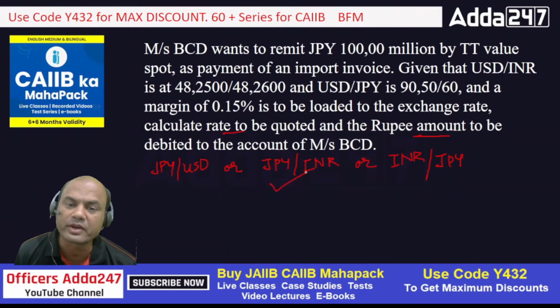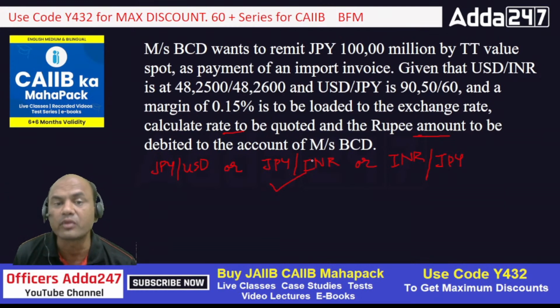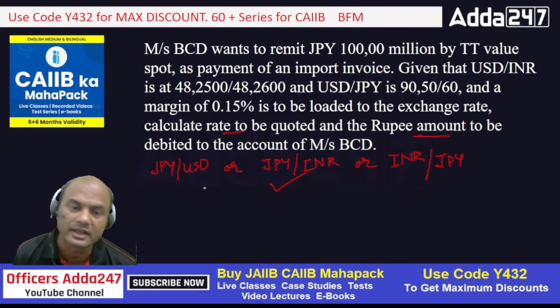We want this JPY to INR. This is our final aim, isn't it? So focus on this. How to get JPY to INR? What is this rule called as? You had studied this in JAIIB also, earlier sessions also. So I'll write it over here.